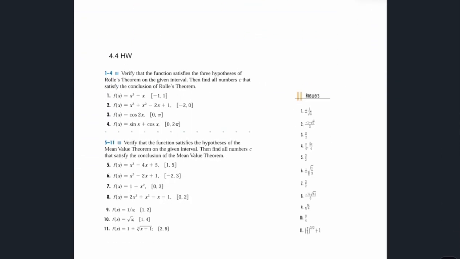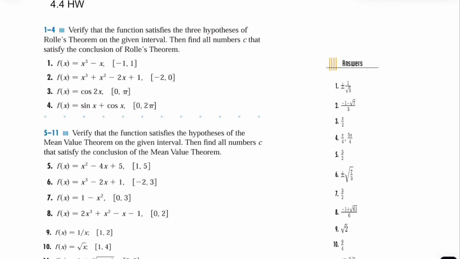So you have some problems here. In the first set, you're going to do Rolle's. You're going to show me that it is continuous, differentiable, that the endpoints match, and then you get to set the first derivative equal to 0. But for 5 through 11, you're going to show me that it's continuous, differentiable. You're going to find the slope between the two endpoints, and that's what you set the derivative equal to. So that's the difference there, and your answer's over here, so you can check your work. So there you go.